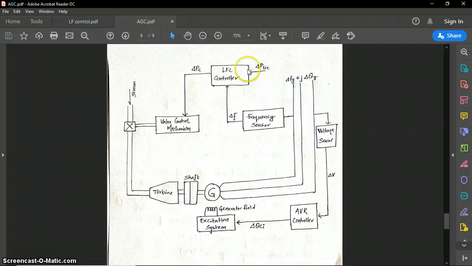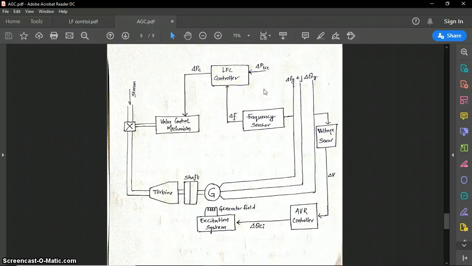Right now here number one loop is this, the LFC loop. From the bus bars the frequency sensing can be done through the shaft. The frequency sensed from the bus bars is given to the LFC controller, which works to find the error for frequency.